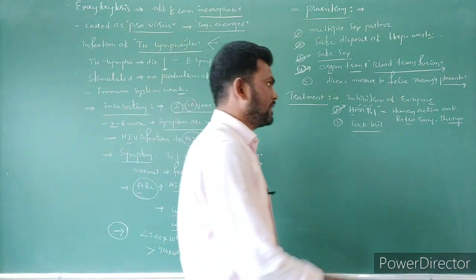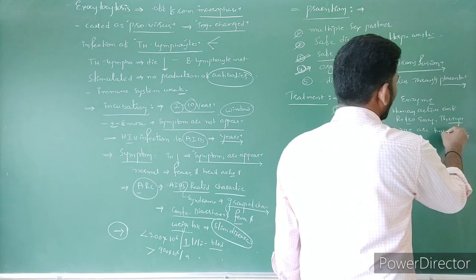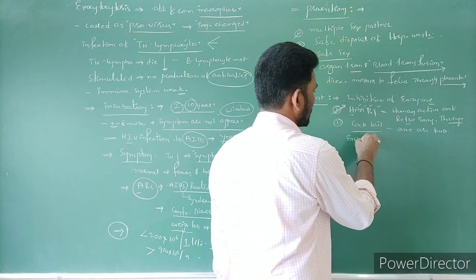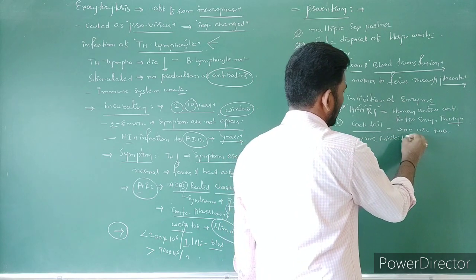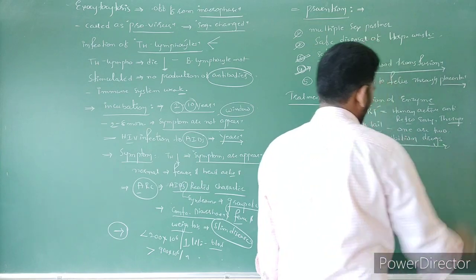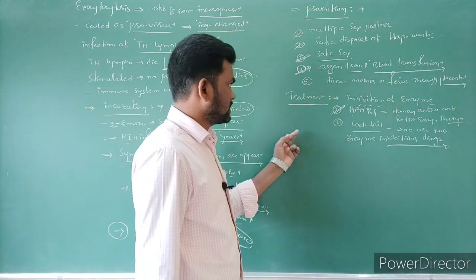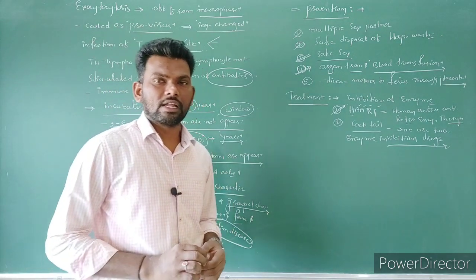In cocktail treatment, it is a combination of one or two enzyme inhibitory drugs. So this is regarding treatment. Okay, so this is actually the complete session regarding HIV.